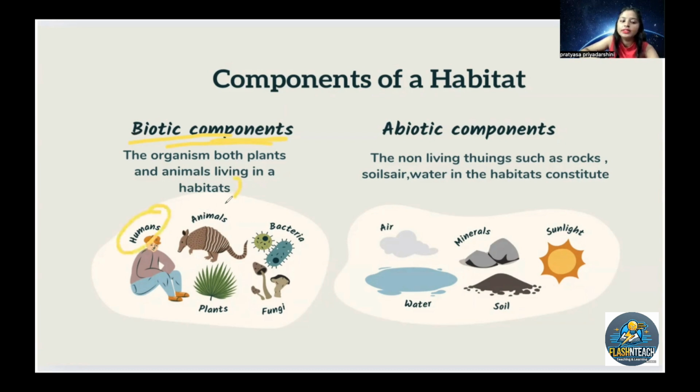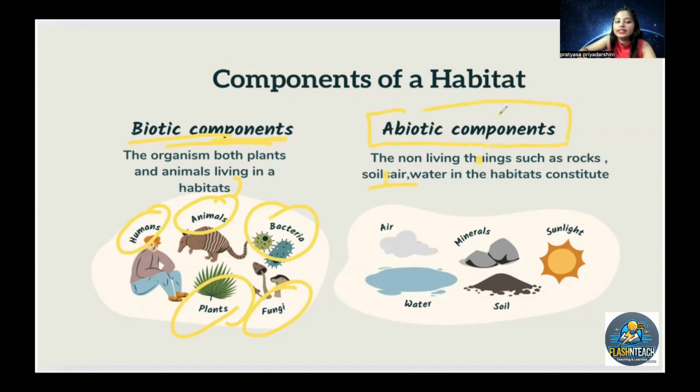For example, humans, animals, bacteria, fungi, plants, these are called biotic components of the habitat. It means all the living organisms we can include them.